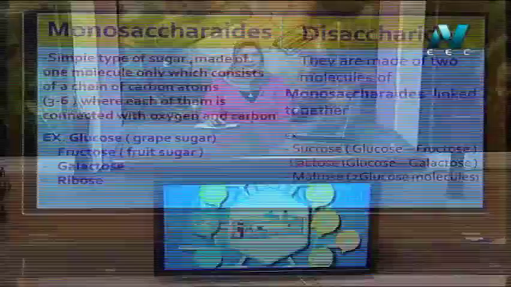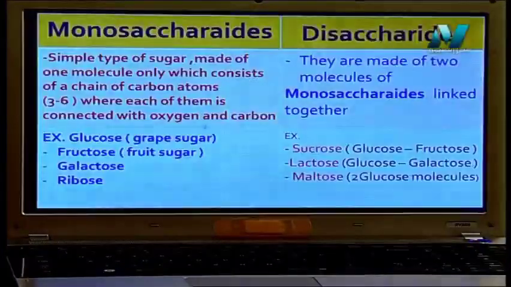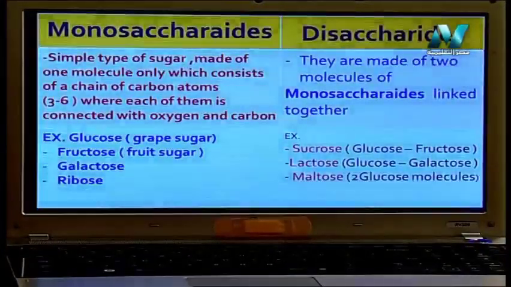But complex sugar, we call it polysaccharides. Poly means it has many molecules of this sugar. We have starch, polysaccharides, cellulose, polysaccharides, and glycogen. Let's make a comparison between monosaccharides and disaccharides in more detail.